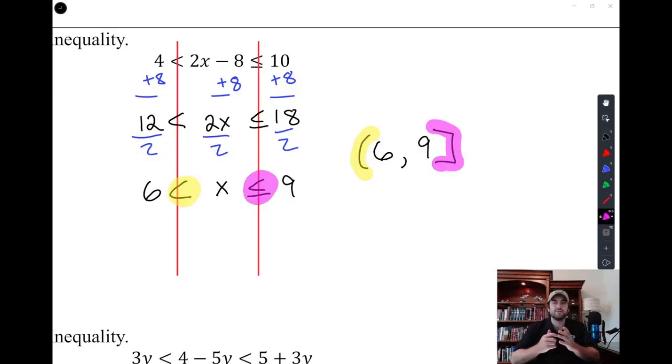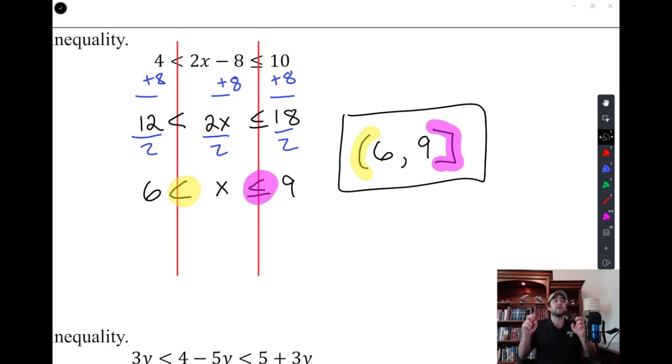And remember, the comma is doing all the work. The comma is the thing standing for x in our interval. All of the numbers in between 6 and 9 are represented by that comma sitting in the middle saying everything in the middle is also included.